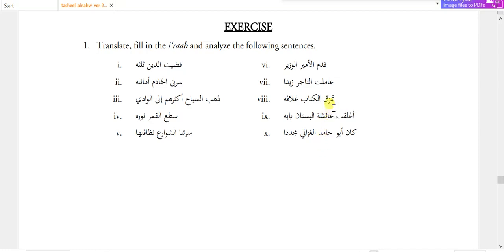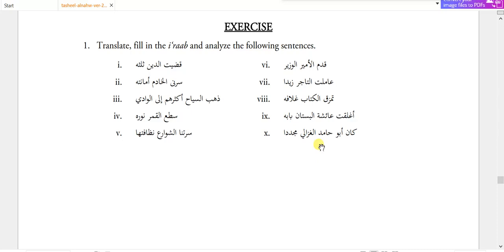Then we have tumziqal kitabu ghilafuhu. The book was torn, its cover. So this is badalul ishtimal, related with. Aghlaqat Aishatu al-bustana babahu. Aisha closed the garden, babahu, its door. So this is badalul baz.